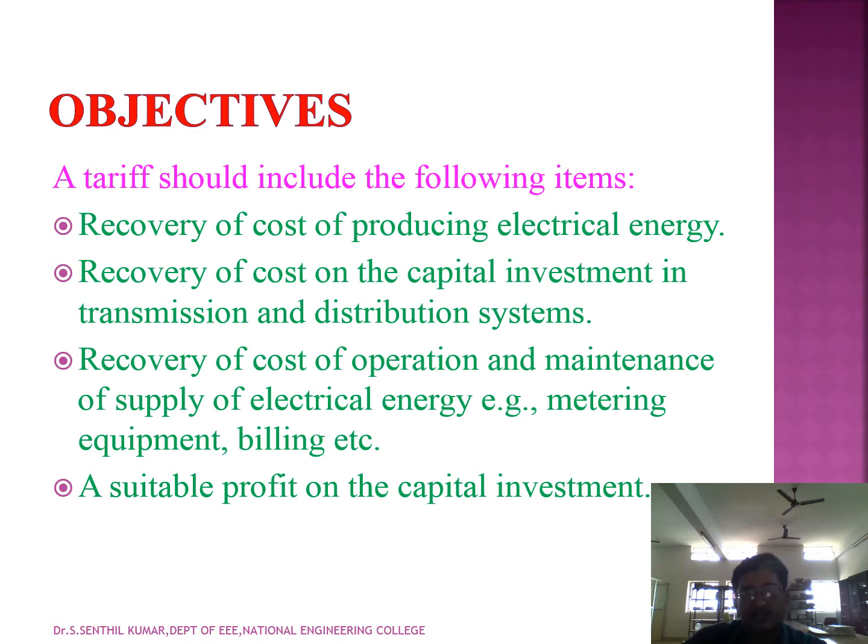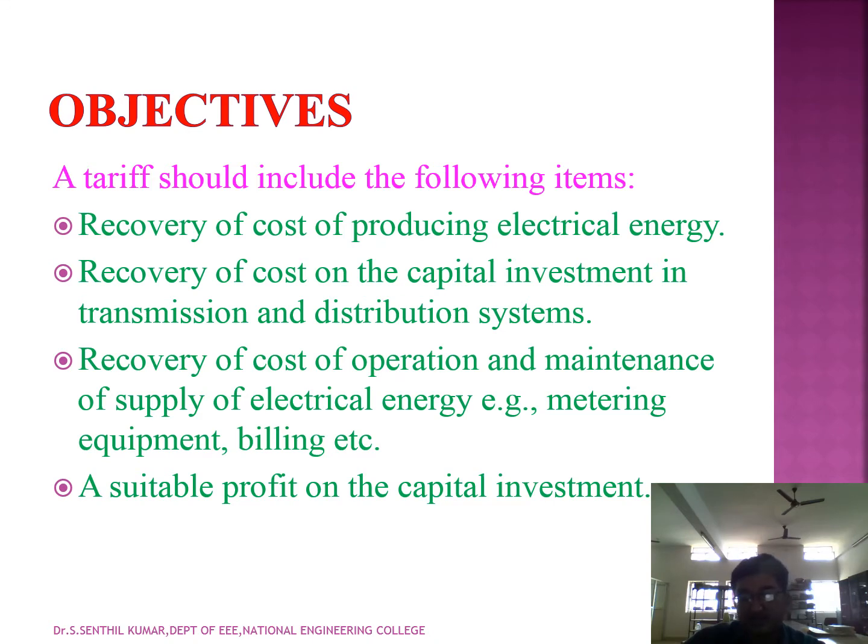And the objectives we can fix for the tariff: first is good recovery of cost on the capital investment in transmission and distribution system. Second, the tariff should recover the cost of producing electrical energy, and a suitable profit on the capital investment should be fixed.